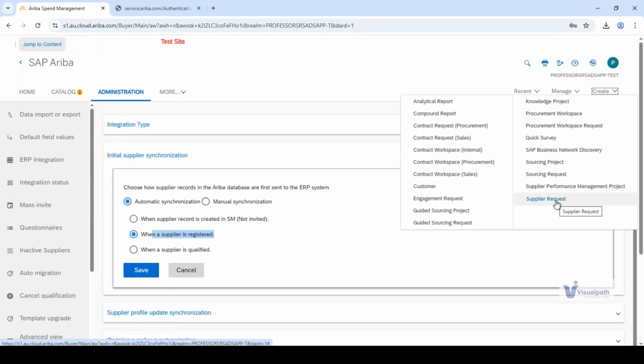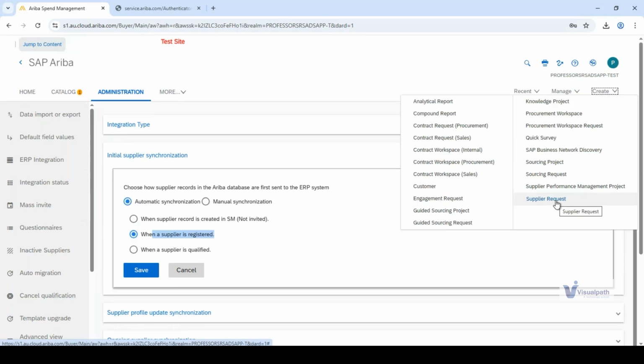It'll go to my boss. My boss will approve it. Once my boss approves it, a link goes to the email ID where the supplier will be logging in. So suppose I am giving Paresh as a supplier vendor. Paresh will be receiving a link on his mail ID to create his profile on Ariba. Once Paresh submits his details, it will come to me. I will again send internal questionnaires. It will go back to Paresh.